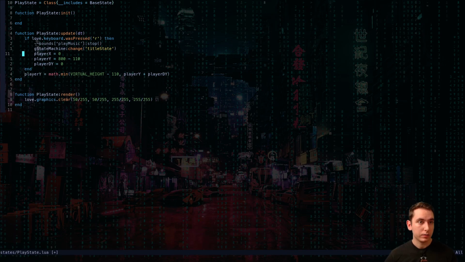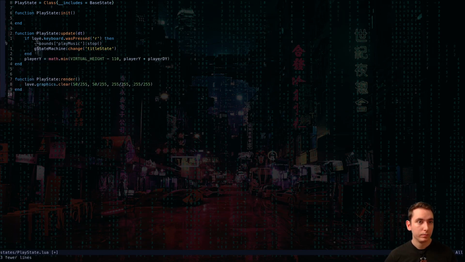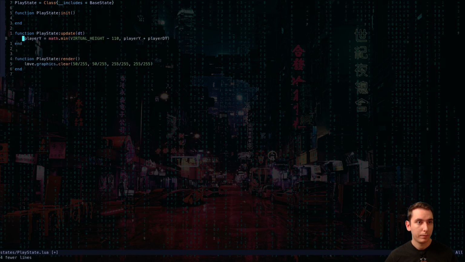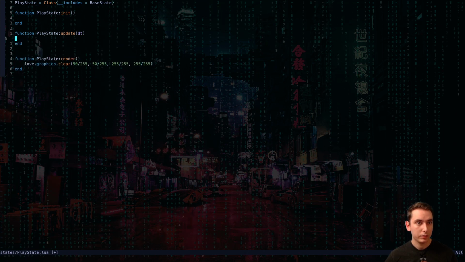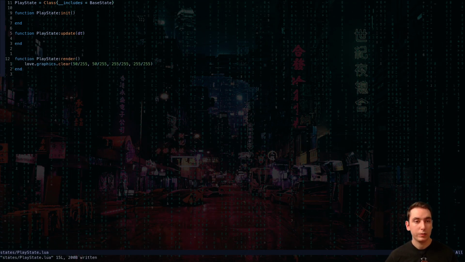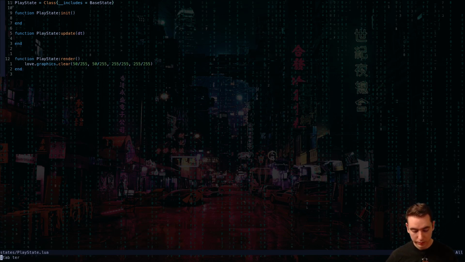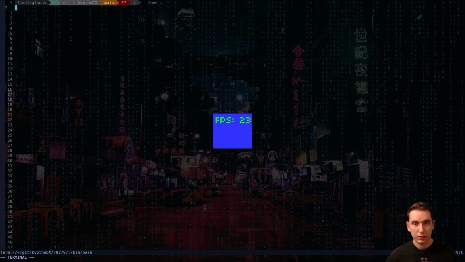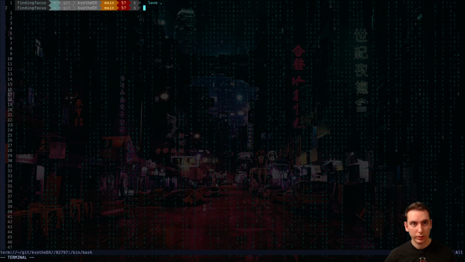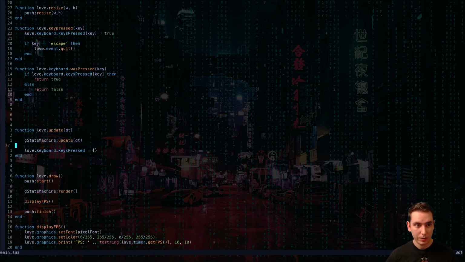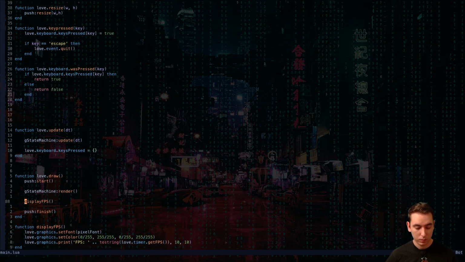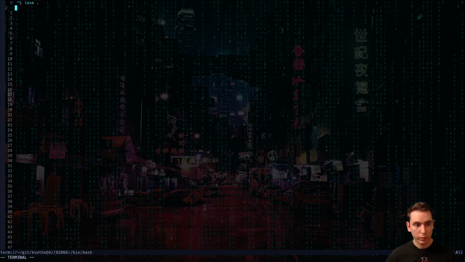We don't need any of this stuff. So all we're doing in our play state is just rendering a color. If we take a look at what that is, we're still rendering the FPS because that's in our main, and we'll just turn that off right here. So we're rendering a blue.